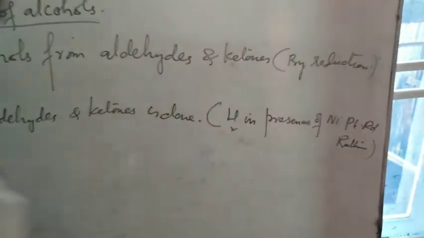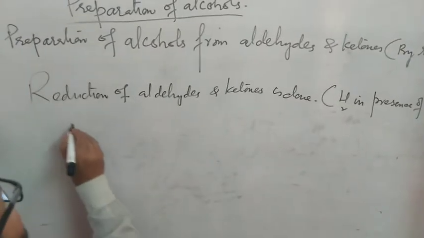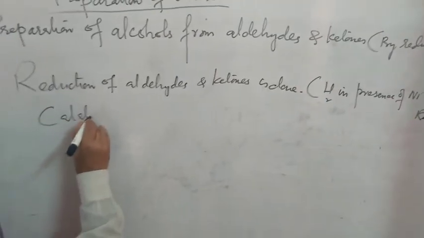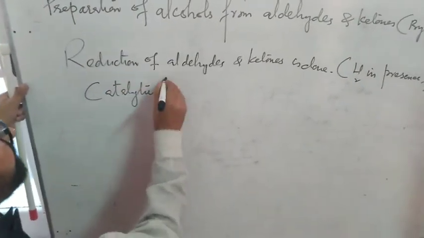These are, that means, catalytic hydrogenation.